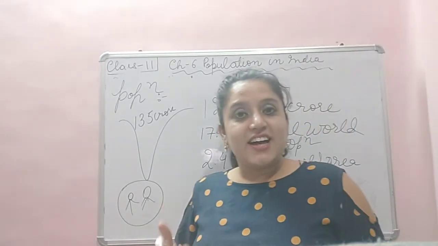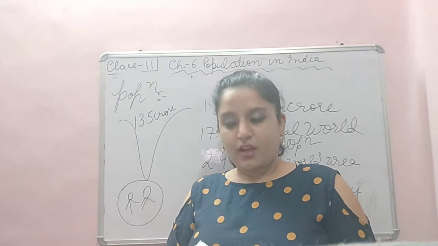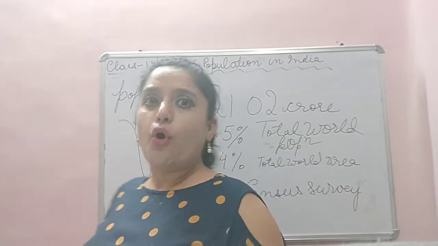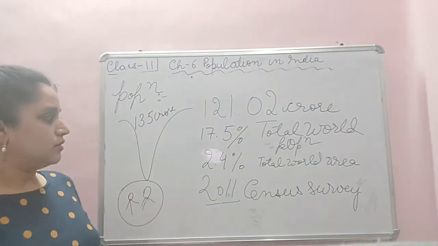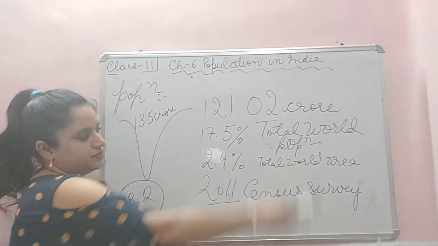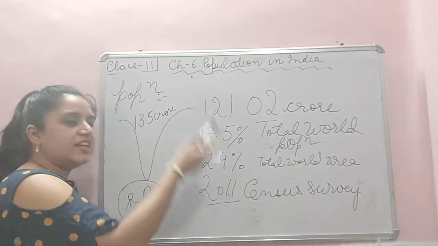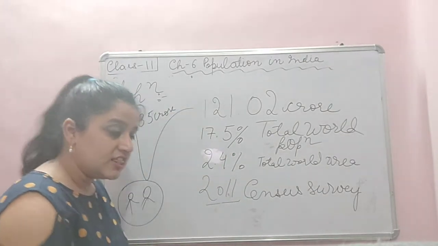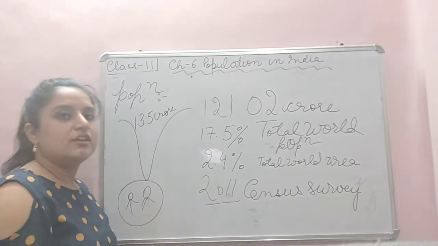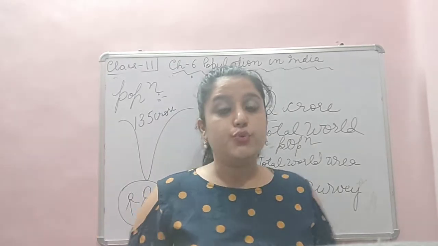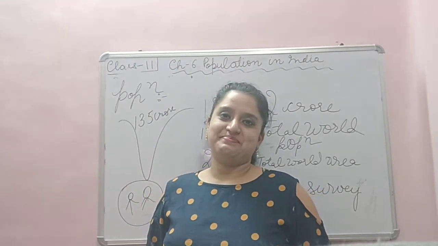Whereas India's area of land is 2.4% of the world's area. So, don't you think there is a disparity? There is an imbalance we need to control. Otherwise, we will cross China.